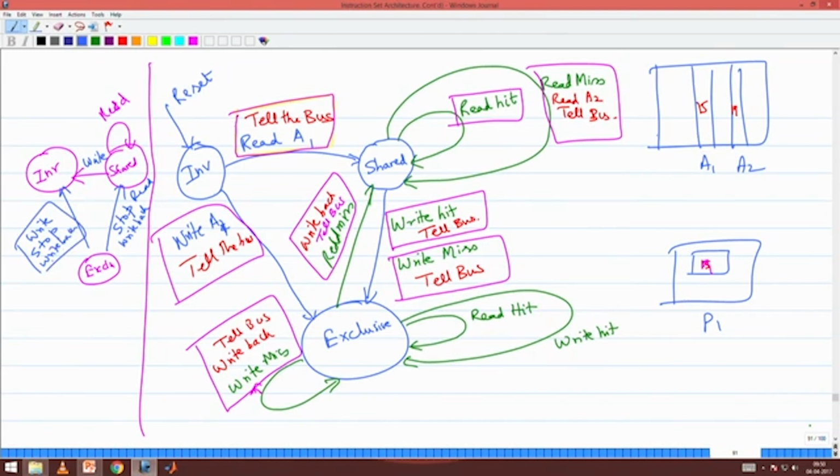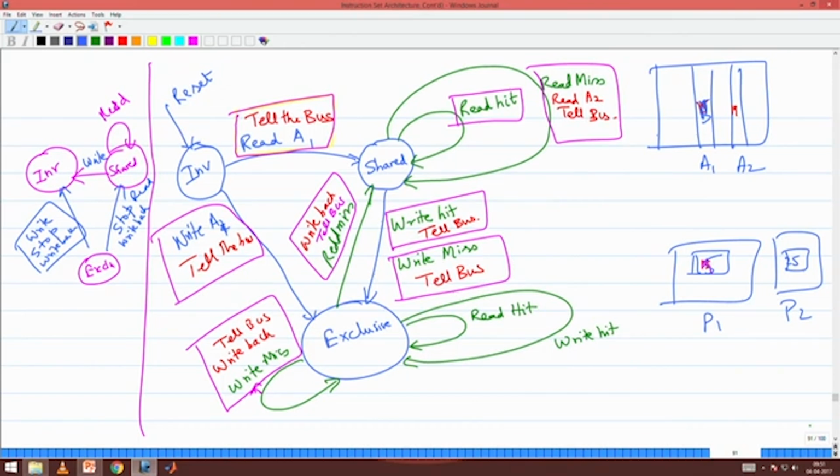I am having the value of A1, somebody is writing into A1, I am having 15, what is there is 11, somebody other P2 wants to write say 25 into A1, he is trying to write 25, at that point I have the value of 15. So what I say, wait, I go and write the value of 15 back and then ask him to now you go and start writing whatever you want. So I go into an invalid state, okay.